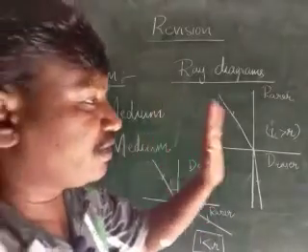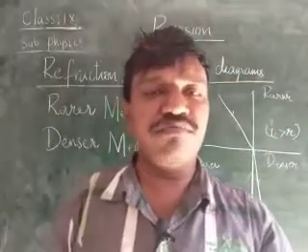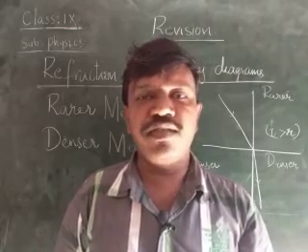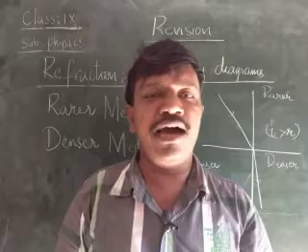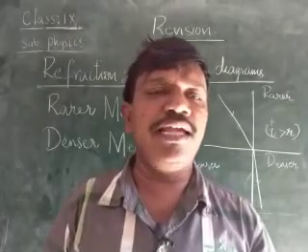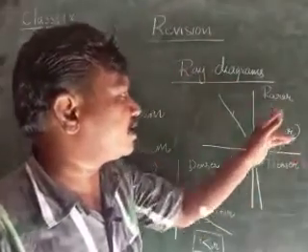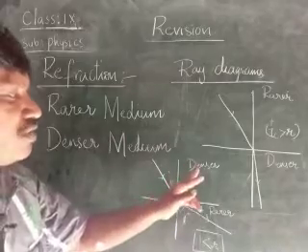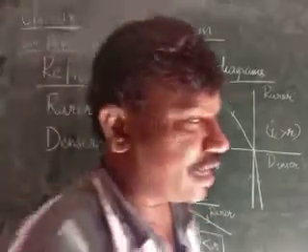The refracted ray moves towards the normal when the light ray travels from rarer to the denser. The refracted ray moves away from the normal when the light ray travels from denser to the rarer. Angle I is greater than angle R when the light ray travels from rarer to denser. Angle I is smaller than angle R when the light ray travels from denser to the rarer. Like that we have the ray diagram.